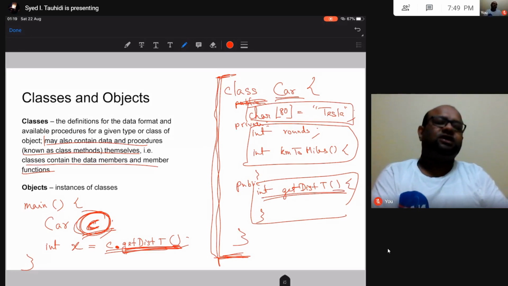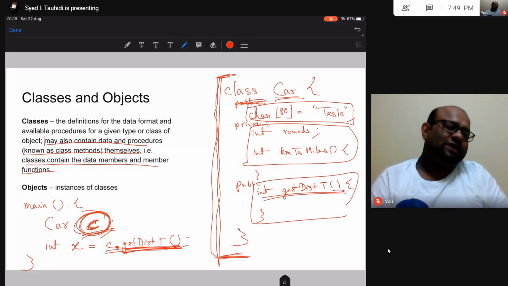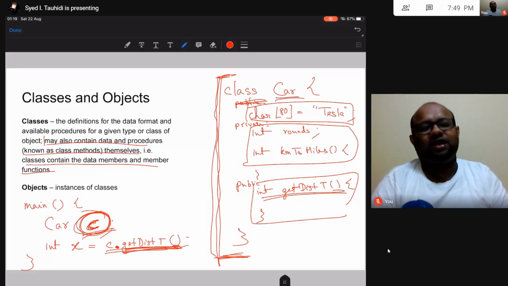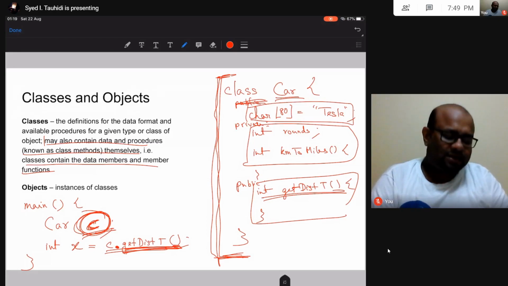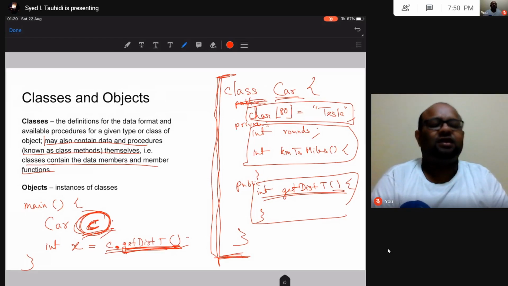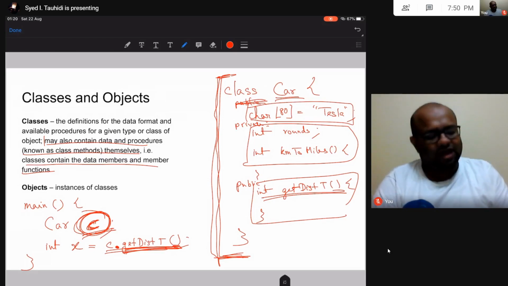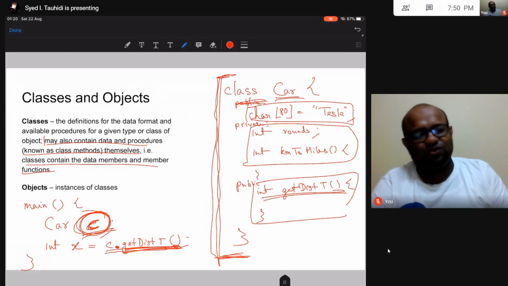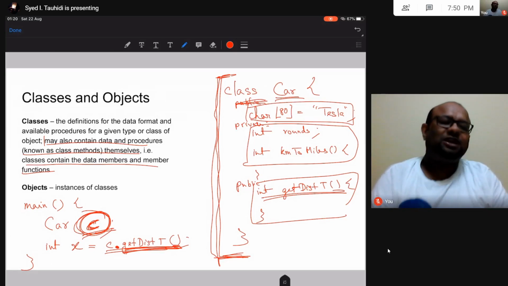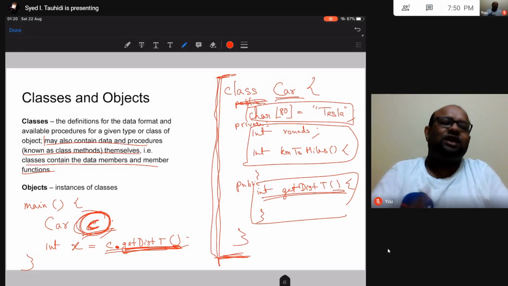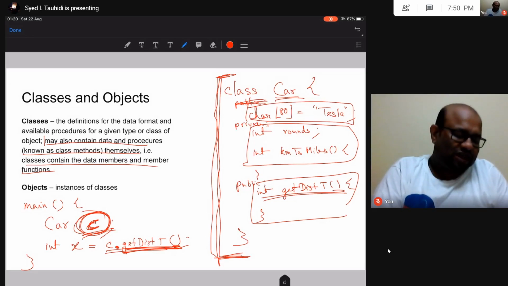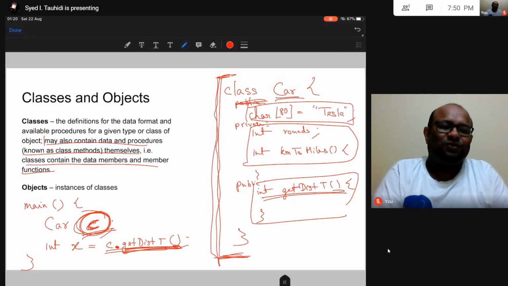I had a teacher during my MTech. He explained this thing to me in a way that I still remember. I don't know if it would make sense to you, but he said a class is like a geet, and an object is like a sangeet. Essentially, I believe he meant that a class is like the lyrics of a song, and the object is when you actually sing out the song. So that's a definition that I'm going to remember.